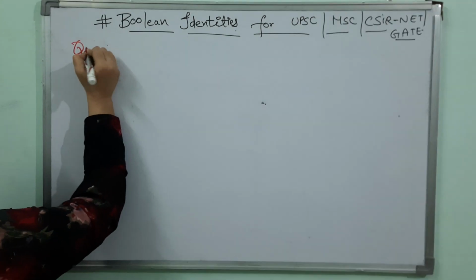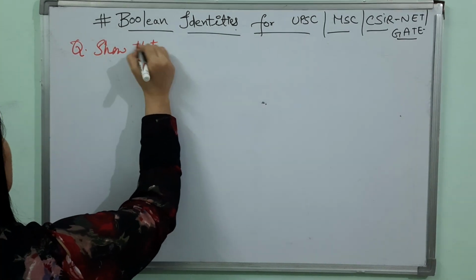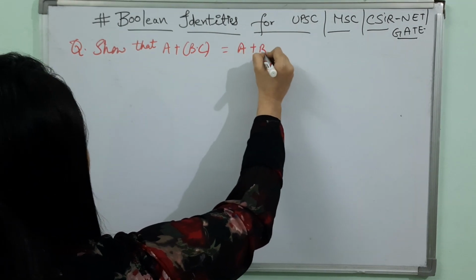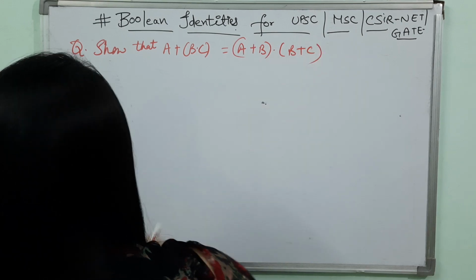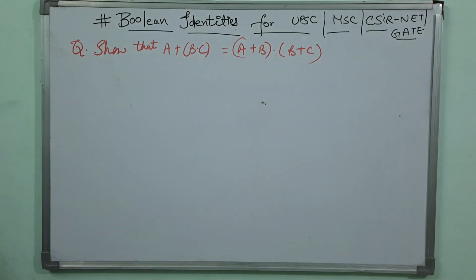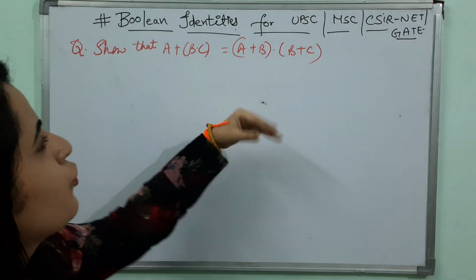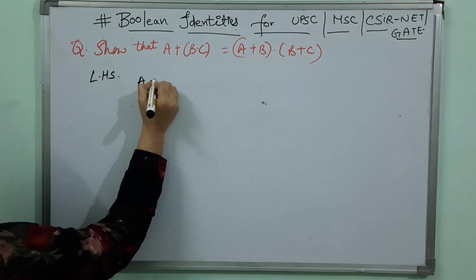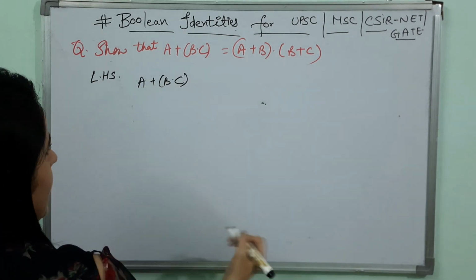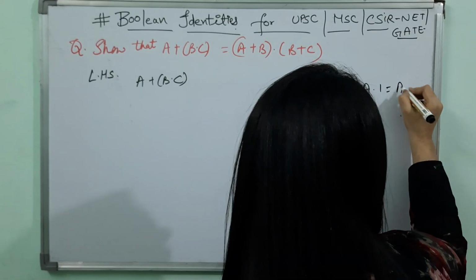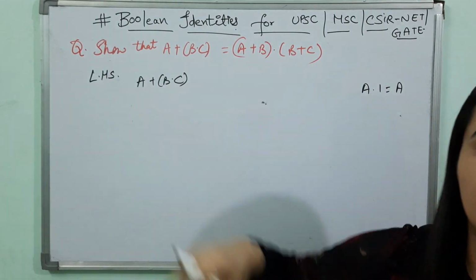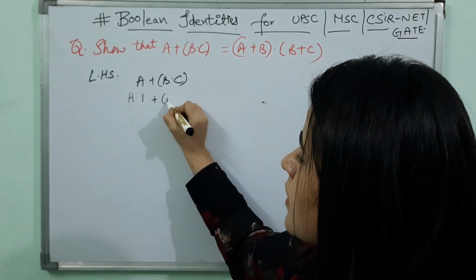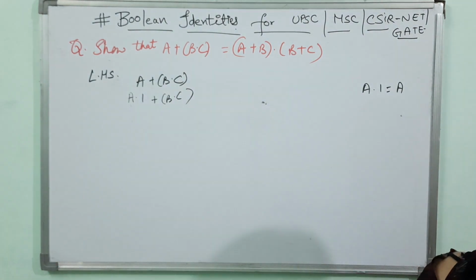The question is: show that a plus b dot c is equal to a plus b dot a plus c. Just take the left hand side and prove it to the right hand side. So taking the left hand side, a plus b dot c. As we know, students, a dot 1 is equal to a. So if I multiply a with 1, I am getting the answer as a. So a dot 1 plus b dot c.